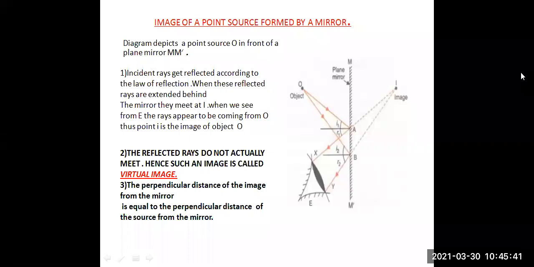The reflected rays do not actually meet, hence such an image is called a virtual image. The perpendicular distance of the image from the mirror is equal to the perpendicular distance of the source from the mirror.